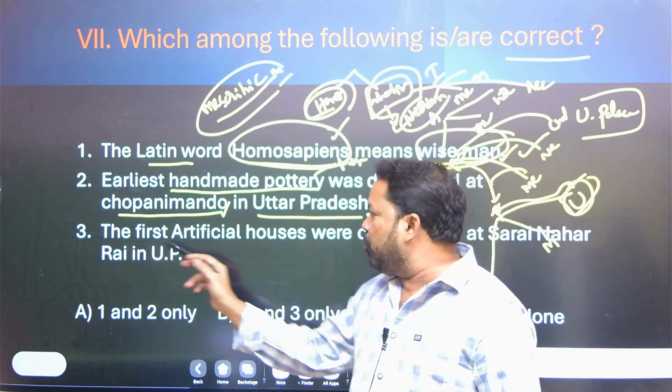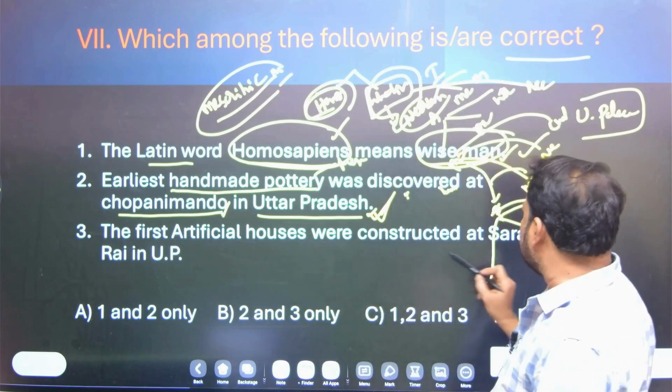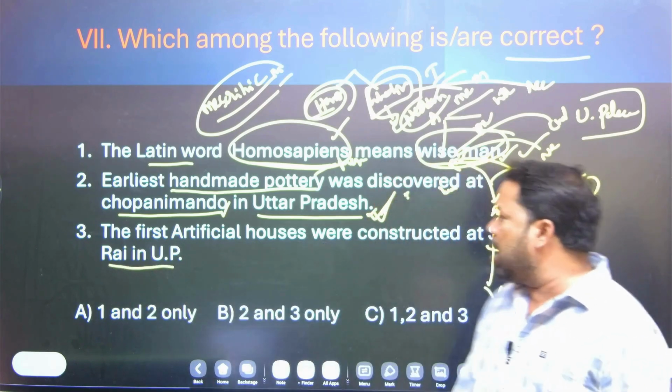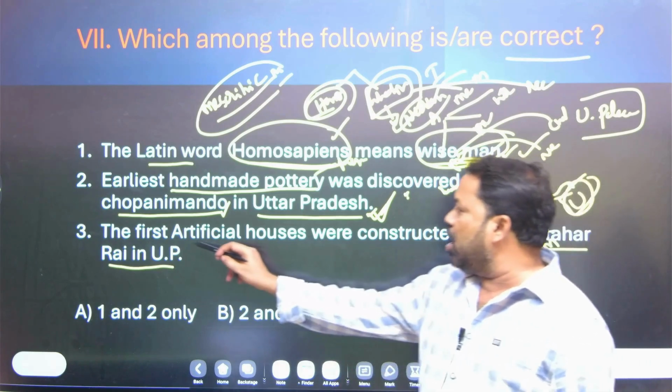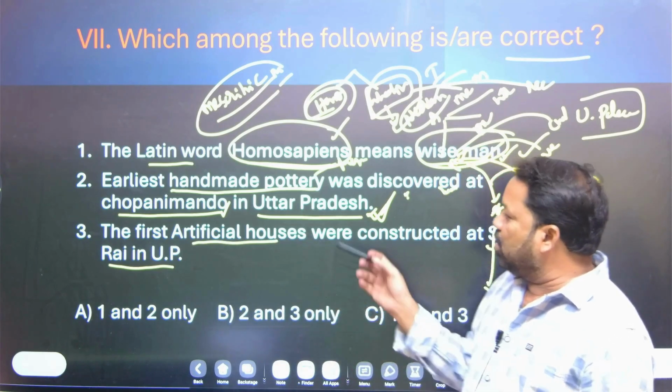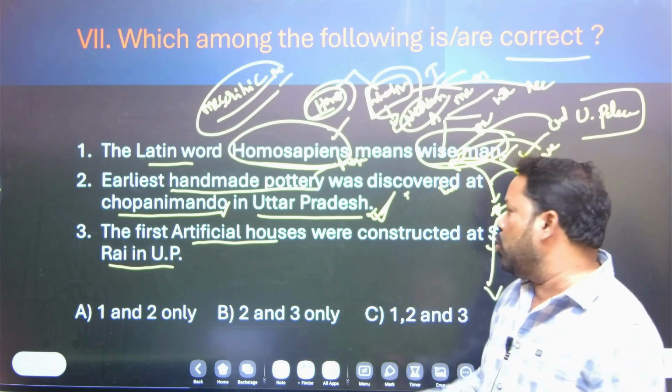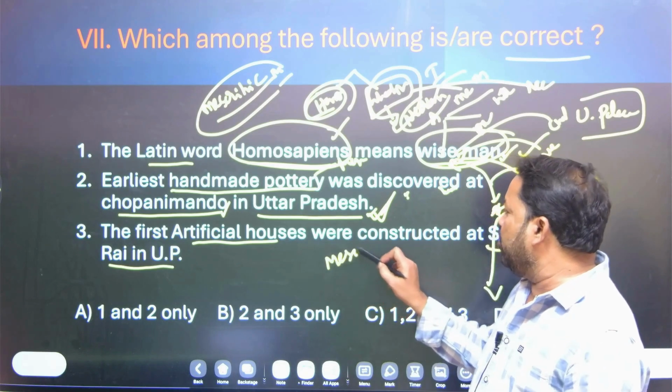Third statement: the first artificial houses were constructed at Sarai Nahar Rai in UP. The credit for constructing artificial houses also goes to Mesolithic man.